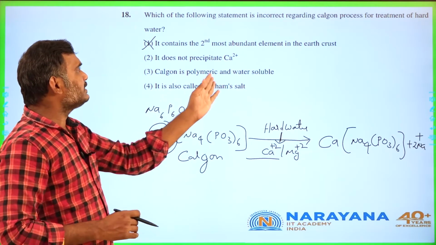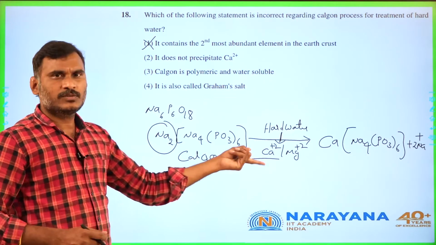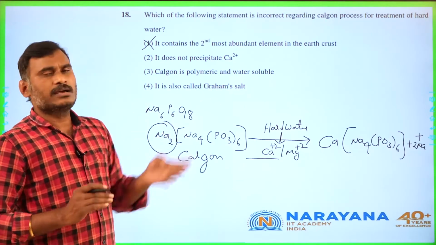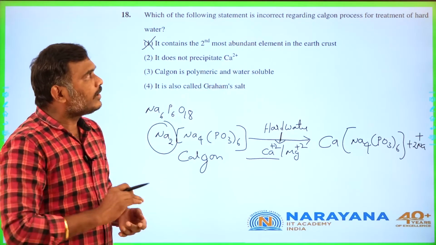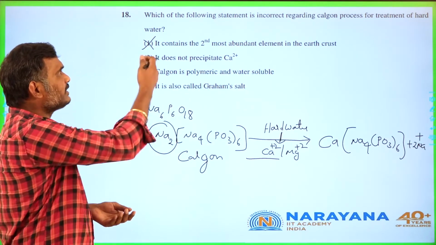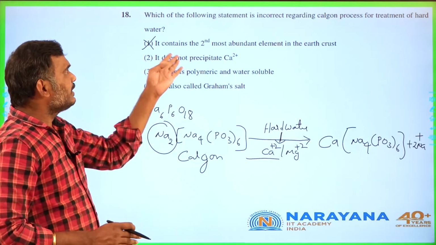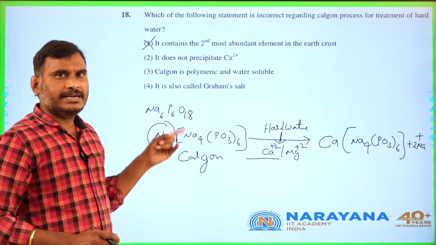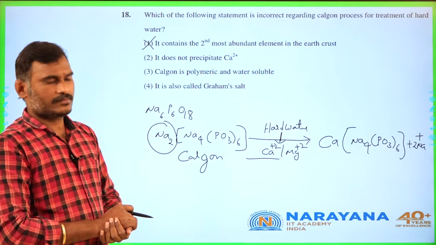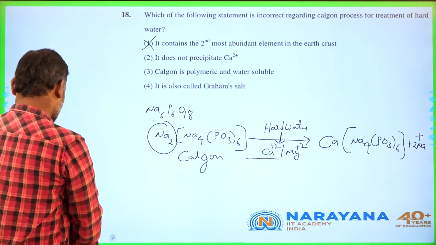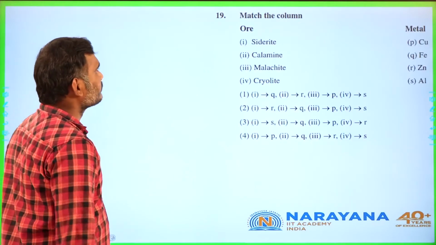Next, Calgon is polymeric and water soluble. Yes, water soluble, and is also called Graham's salt. So options 2, 3, 4 are correct regarding that. The first one is the wrong one because it does not contain the second most abundant element; it consists of sodium. That is Calgon. Next, go for the next one.